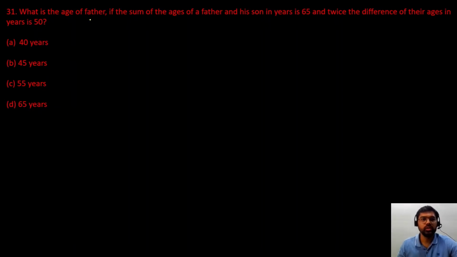Next question is, what is the age of father? If the sum of the ages of father and his son in years is 65, twice the difference of their ages is 50. So let us consider the age of father to be x and son to be y. So first equation will be sum of their ages is given 65. So x plus y की value कितनी होगी?